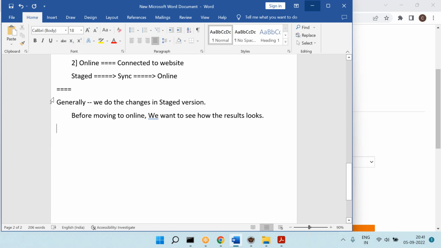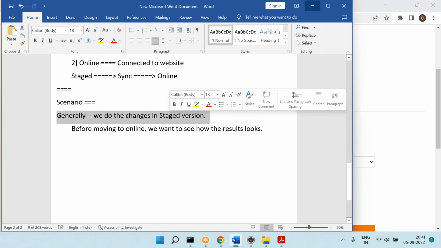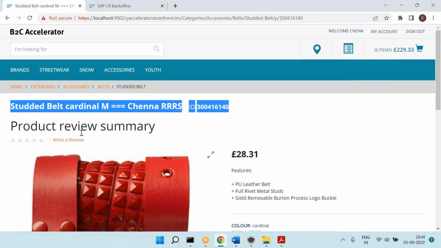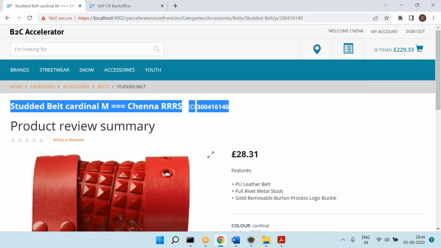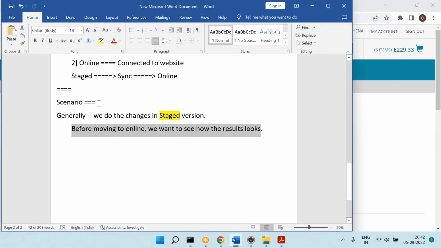This is a scenario. What is the scenario? Generally we do the changes in the staged version. That is true. And we move to online to see the results. But before moving to online, I want to see the results. So that means, let's say I have changed this name, right? I don't know whether it is coming in the same line, next line, like that. So therefore, scenario is what?